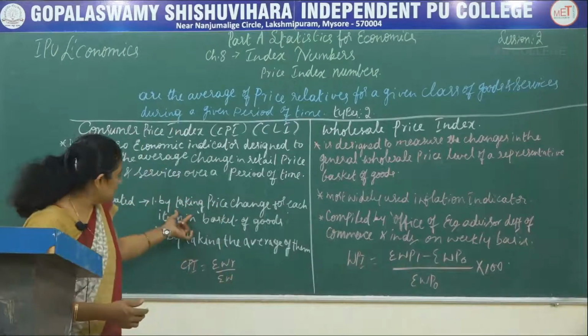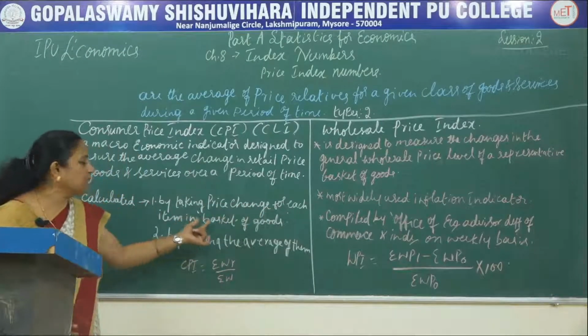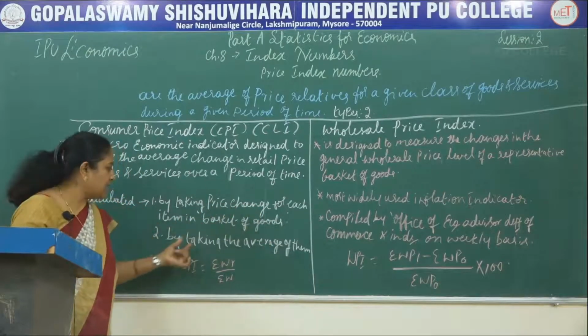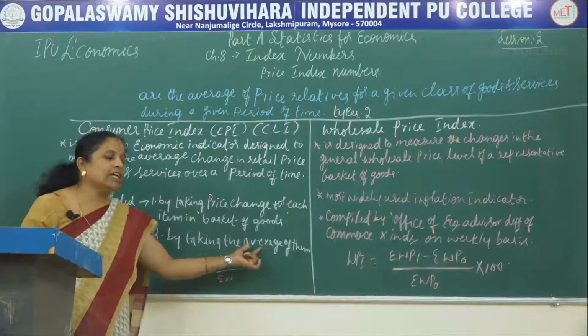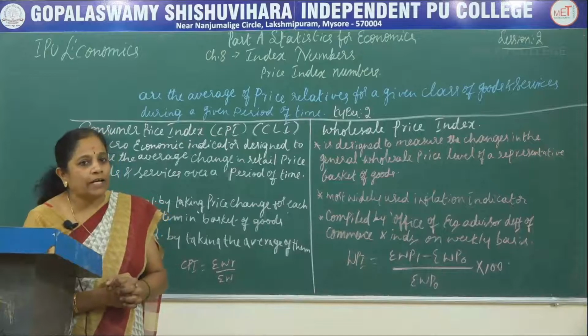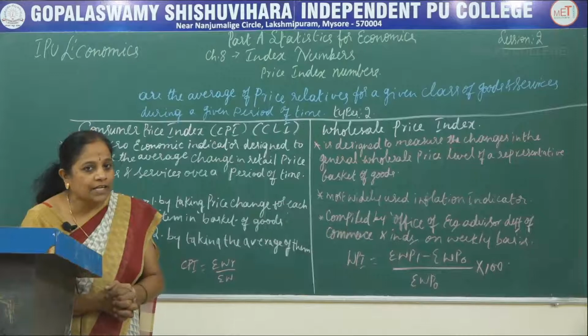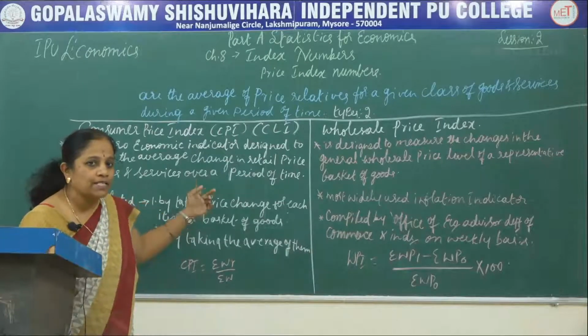So it is calculated by taking the price change for each item in the basket of goods, and next we take the average of them. After adding the selected goods' price variations, we take the average, and that average gives us the consumer price index.